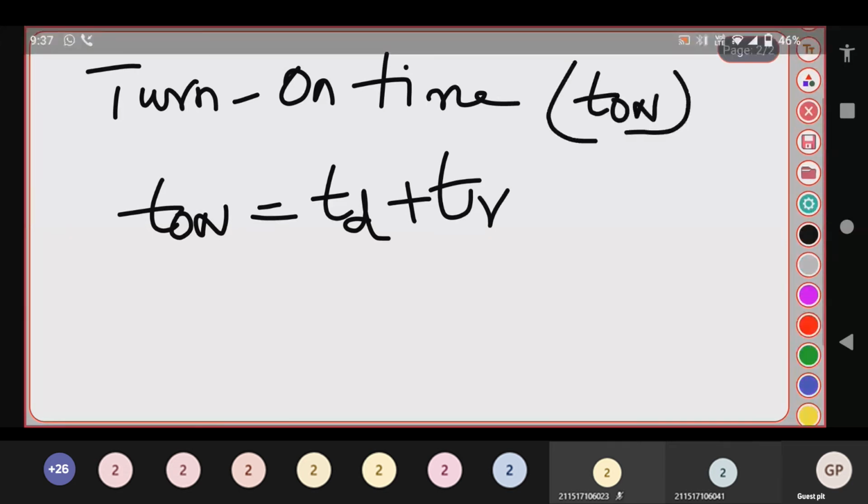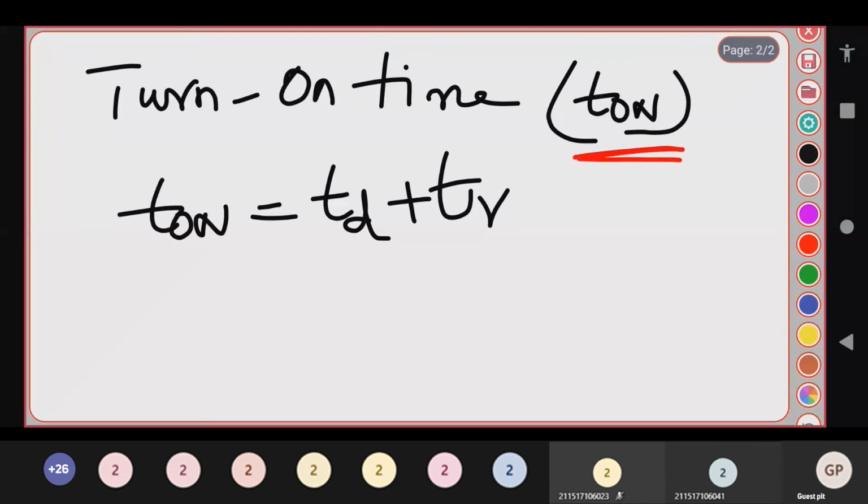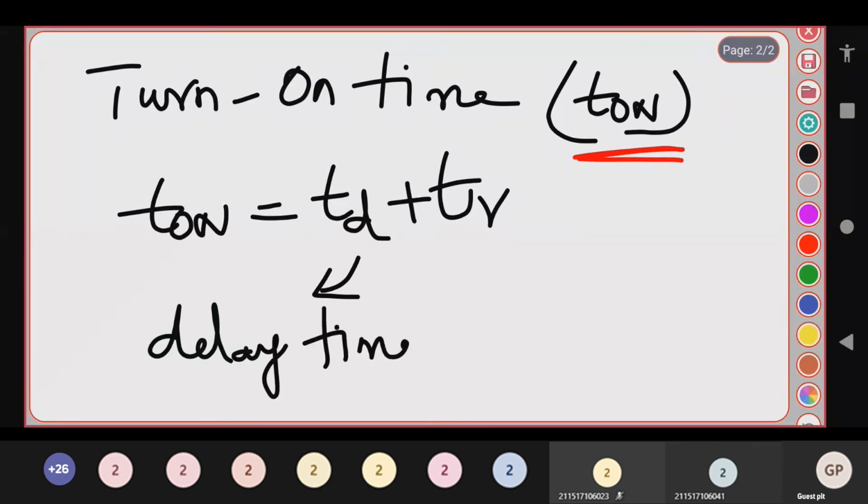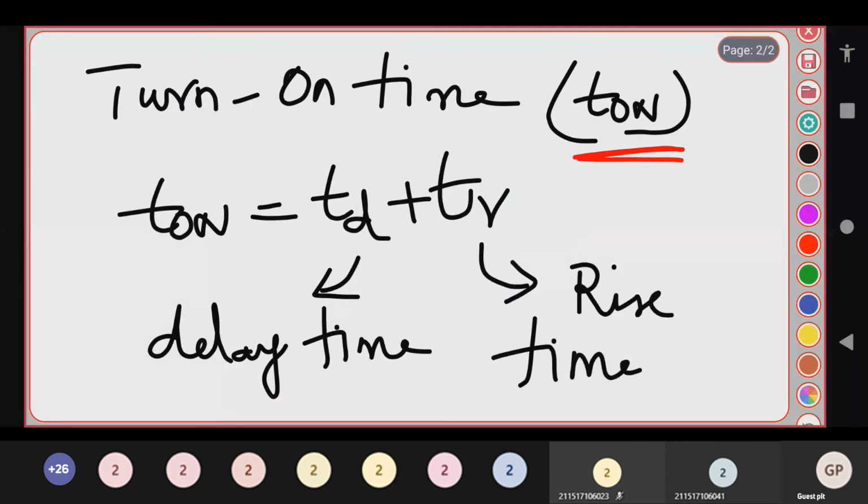And what is the formula? TD plus TR. TD is nothing but delay time and TR is nothing but rise time.